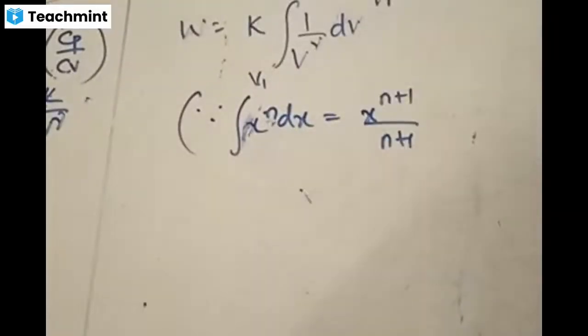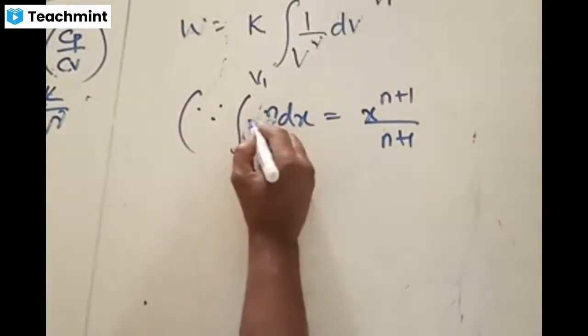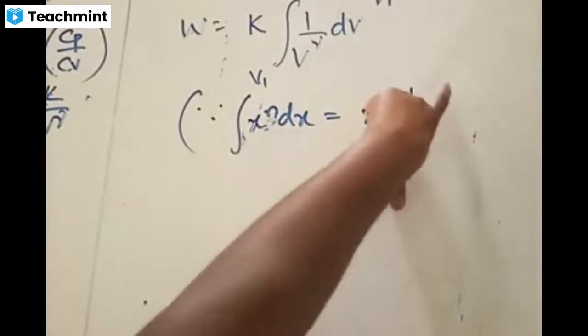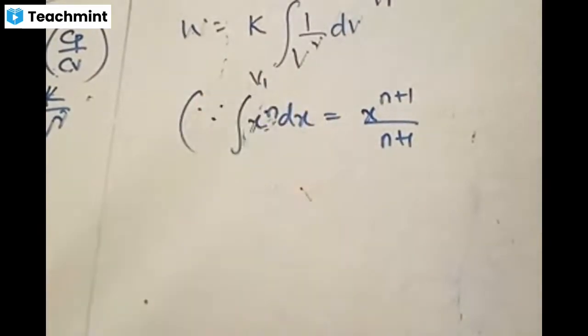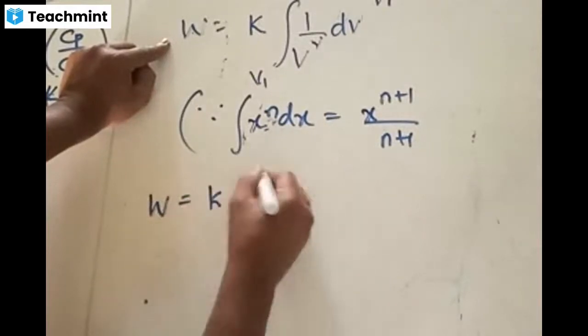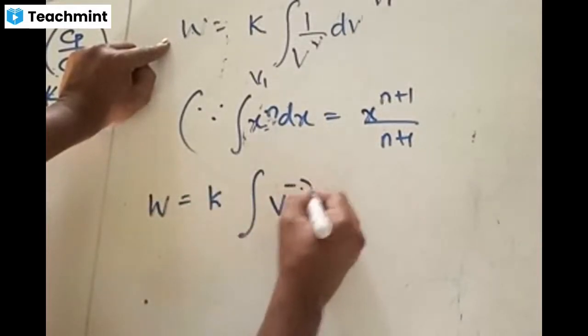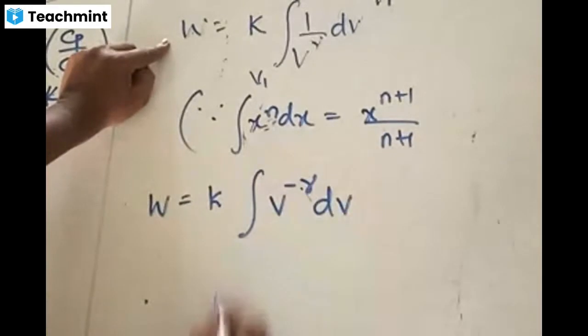Do you remember this formula? Integration of x to the power of n dx equals x to the power of n plus 1 by n plus 1, right? Now, how to modify this equation for work done? This step, what I'm doing, check out. W equals K times integration of V to the power of minus gamma times dV from V1 to V2.